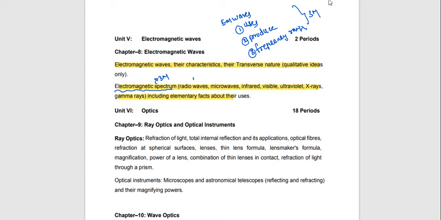In ray optics, the 5 marks question you will get: refraction at spherical surface, lens maker's formula, combined lens, refraction through the prism, and optical instruments are very important. Okay, next chapter.